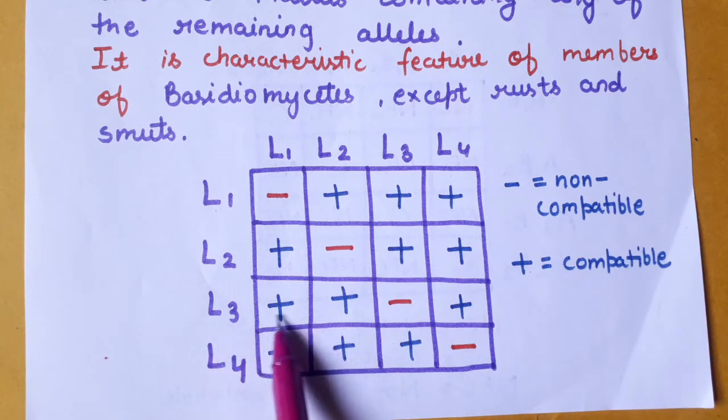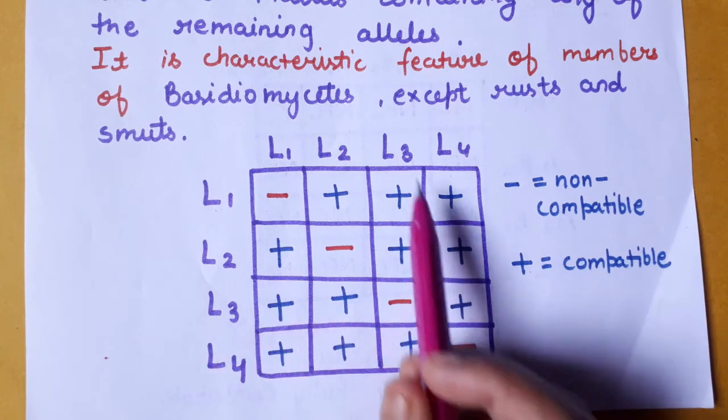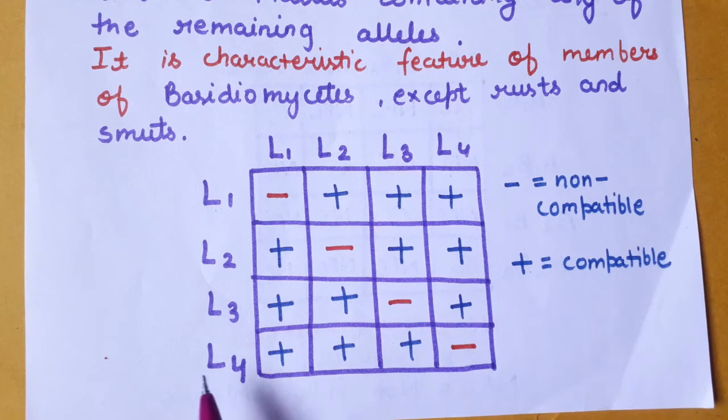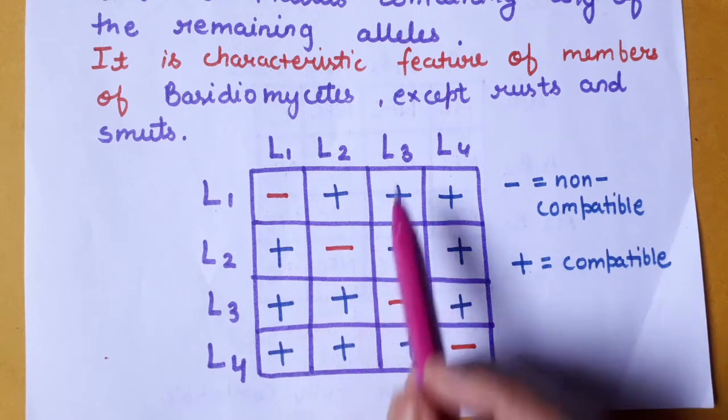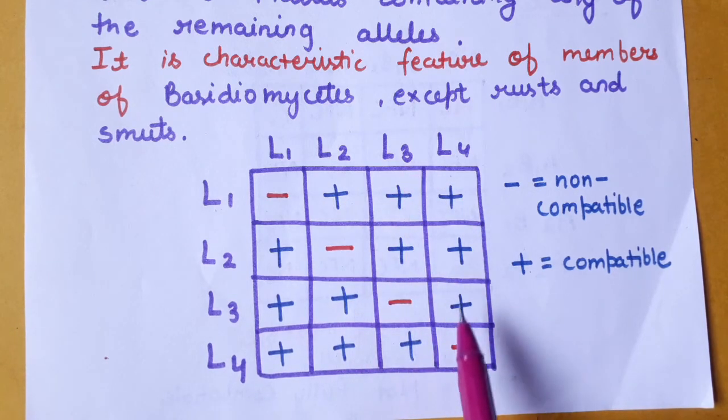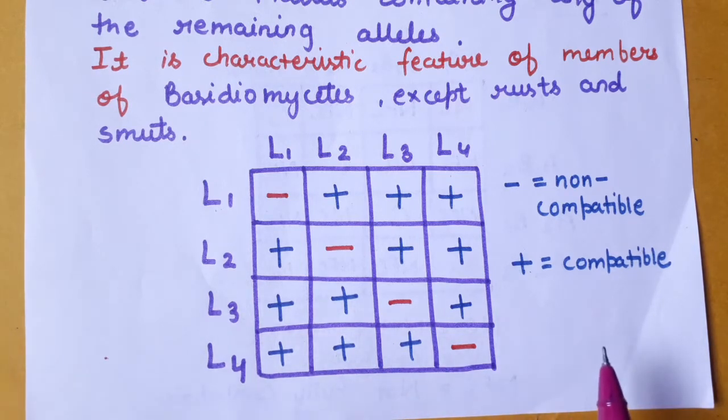L3 can mate with any one of the alleles, but it cannot mate with L3. Similarly, L4 can mate with L1, L2 and L3, but the cross is non-compatible if it is mating with L4. So in this case, the cross is non-compatible if the thalli are carrying similar alleles.